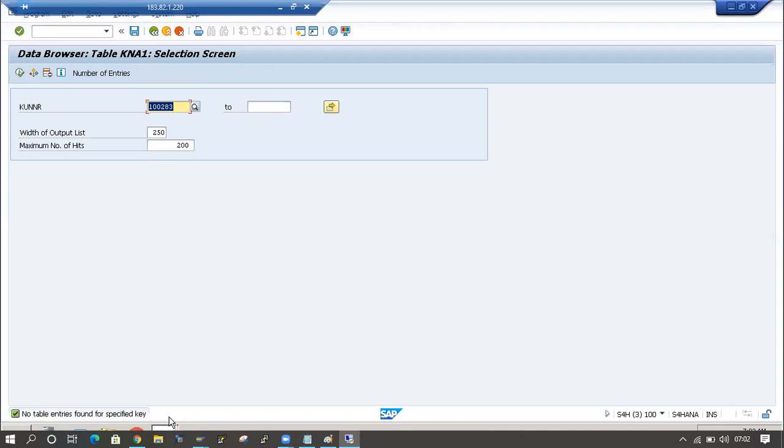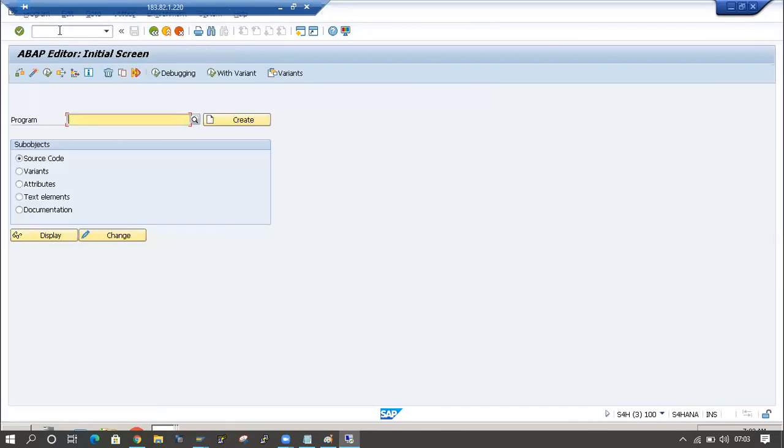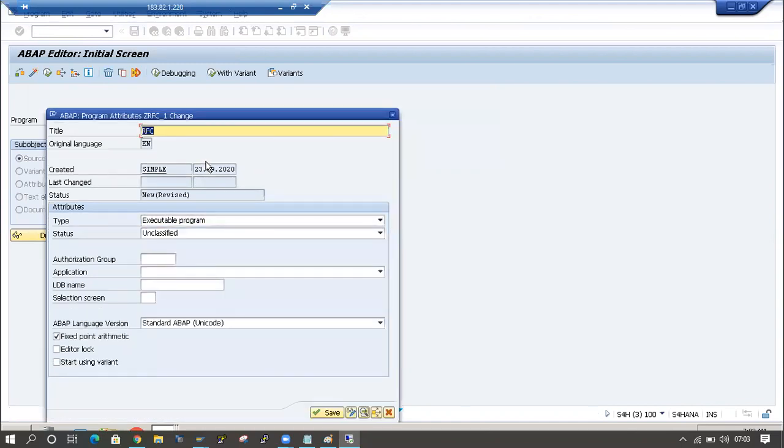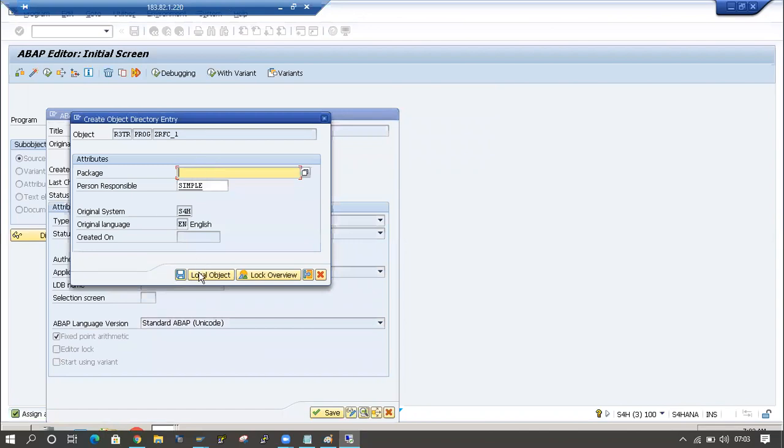Now my requirement is to display the data. I have to fetch the data from the ECC system and display it in our program. I will create one program here. This is an executable program, and I am saving it as a local object.